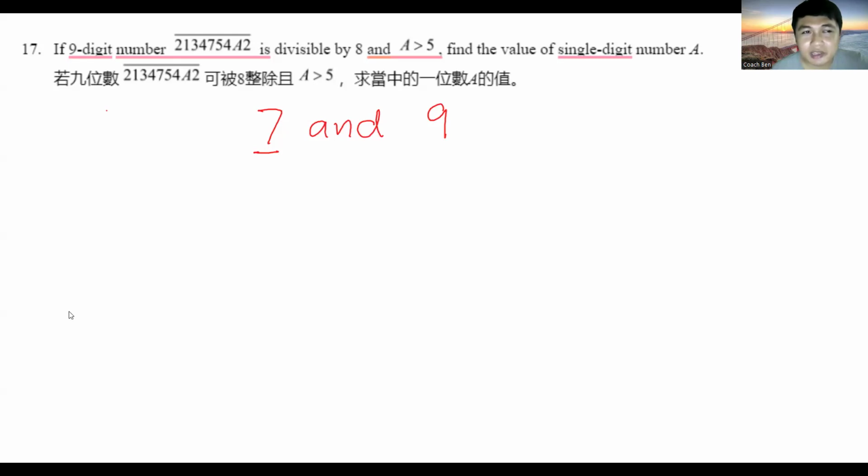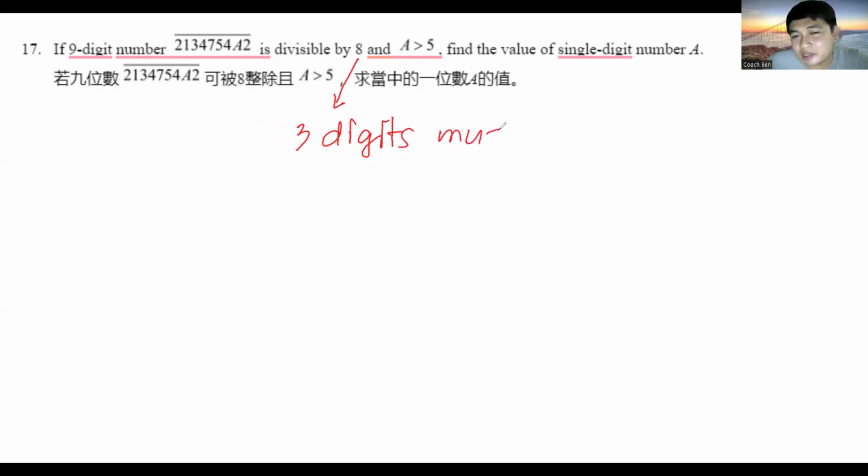So for number 17, if the nine-digit number 213475482 is divisible by 8 and A is greater than 5, find the value of single-digit number A. All we have to do for this, the divisibility rule of 8 is the last three digits of the number must be divisible by 8.